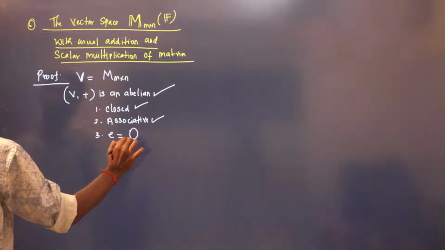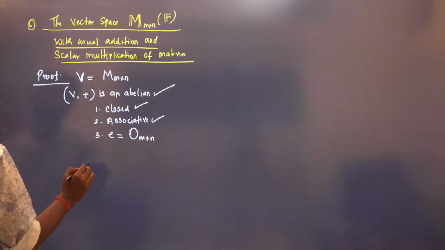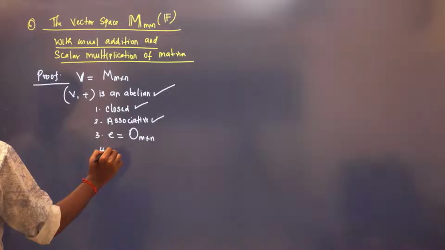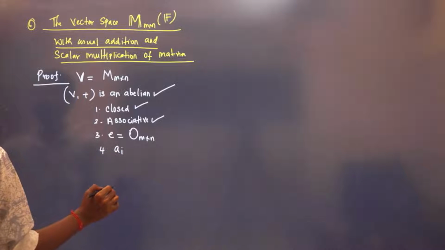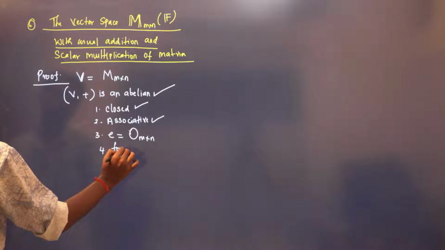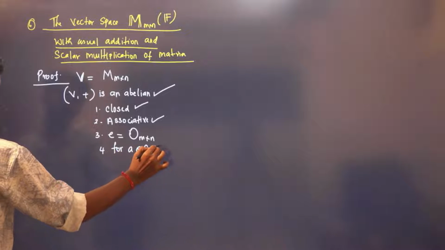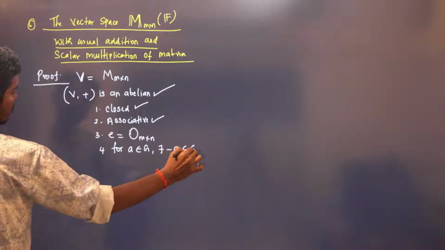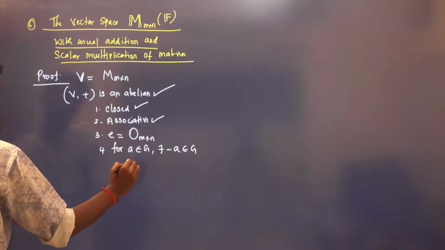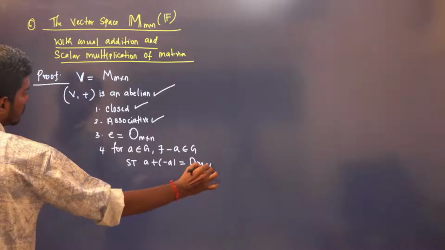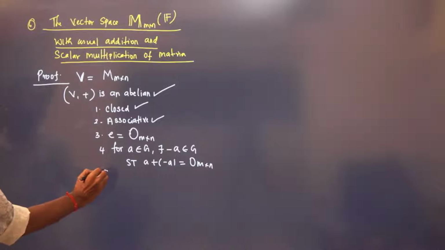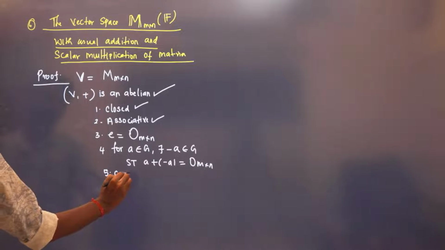ID element is nothing but the zero matrix of order m cross n, and for every a in G there exists minus a in G. So here a is a matrix, right? Such that a plus minus a will give you the zero matrix of order m cross n. And again it is commutative with respect to addition.